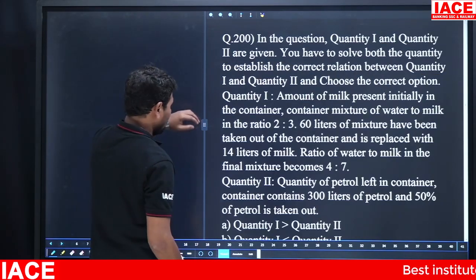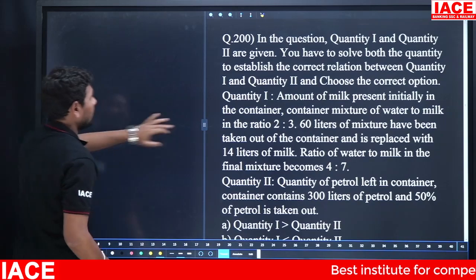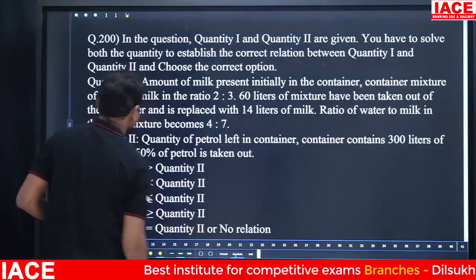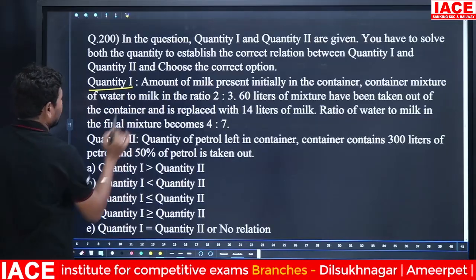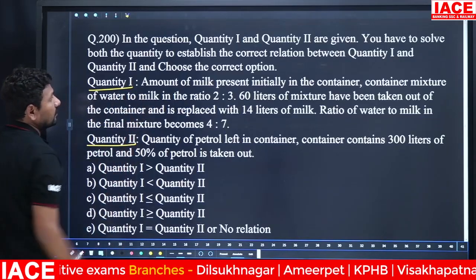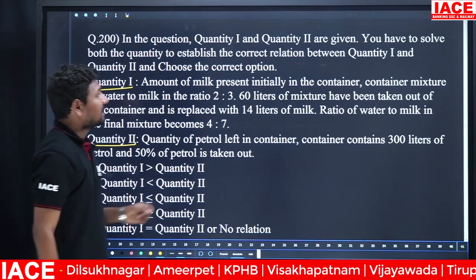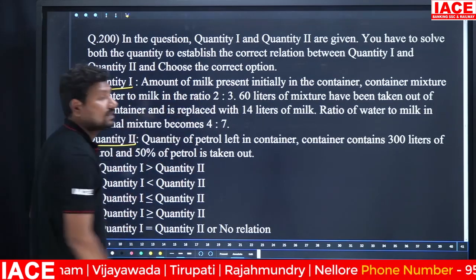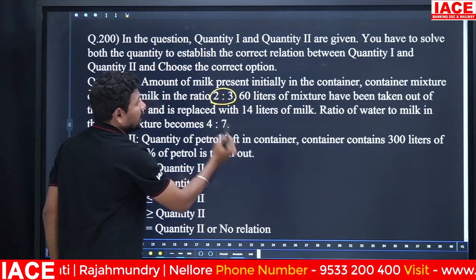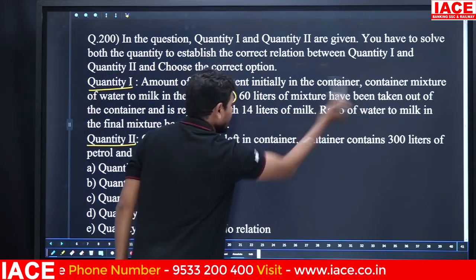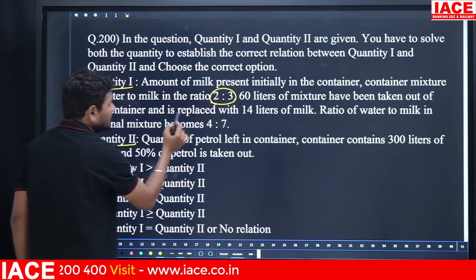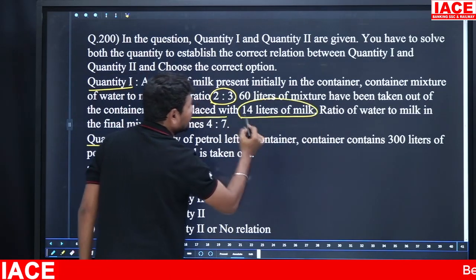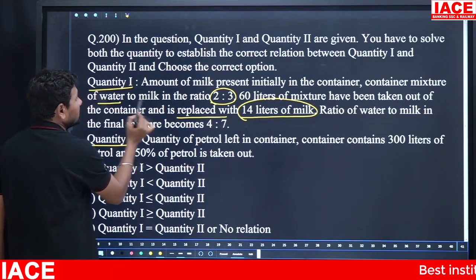Next again we have a quantity based question. Look here at quantity 1 and quantity 2. Quantity 1: the amount of milk present initially in the container. A mixture of water to milk is in the ratio 2:3. 60 liters of mixture have been taken out of the container and replaced with 14 liters of milk. First one is water, second one is milk.